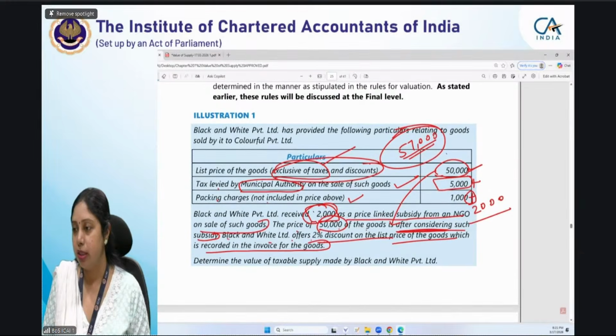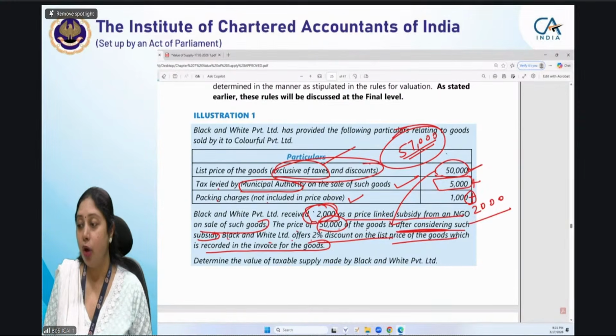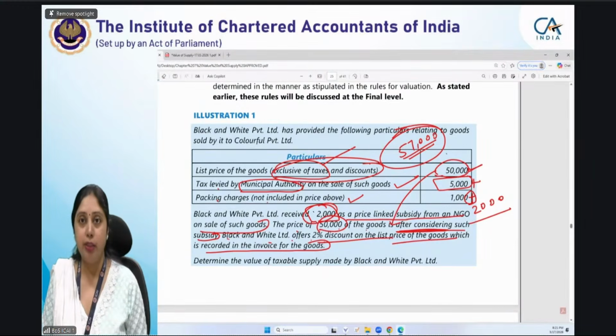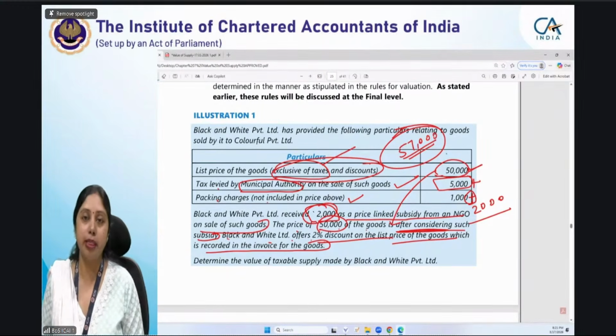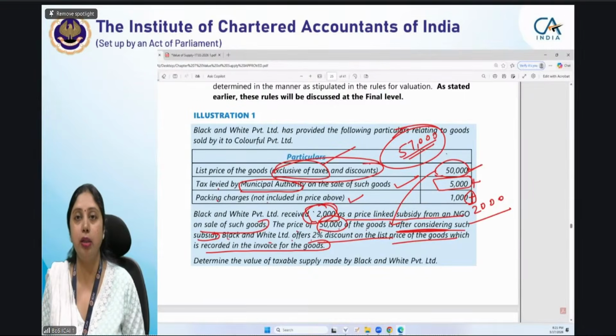Sushmita, right. Then Dhanlakshmi, yes, absolutely correct. Kashish, Jayashri, Virashri will not add it to the value. See, all others who have answered that it will not be added, they are right. It will not be added again because the basic treatment is that subsidy should be included in the value.